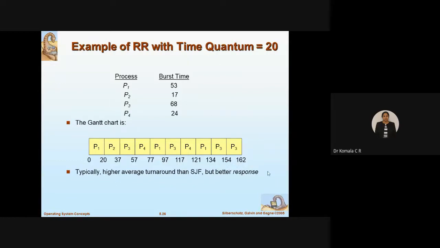So how many rounds did you go for? First round: P1, P2, P3, P4. Second round: P1, P3, P4 I have done. Third round: P1, P3, P3. So this is called